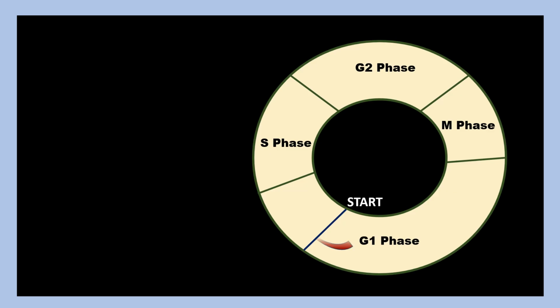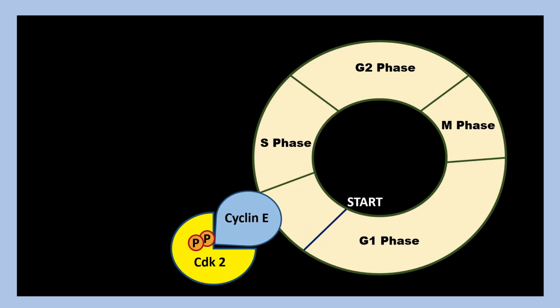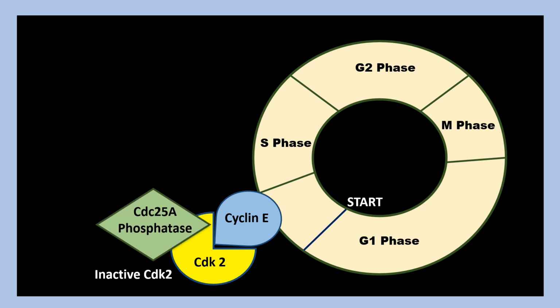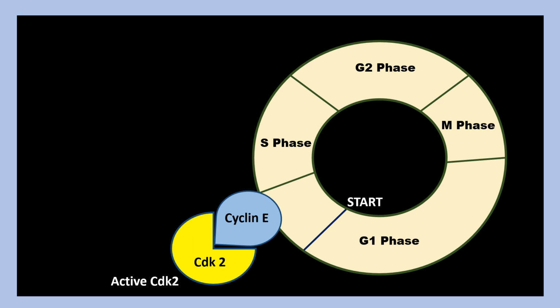For the cell to progress through the G1 phase and enter the S phase, cyclin E-CDK2 is required. But this CDK2 has two inhibitory sites that are phosphorylated, causing the CDK2 to be inactive. To activate this CDK2, CDC25A, which is a phosphatase, will remove these inhibitory phosphates, causing the CDK2 to be active and allowing the cell cycle to progress through the G1 phase and enter the S phase.